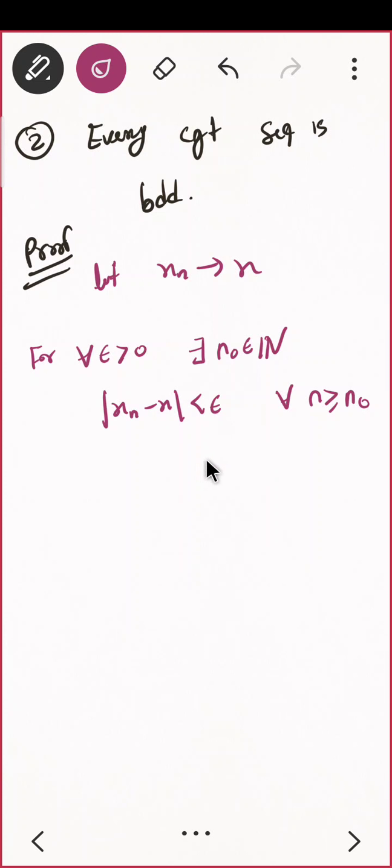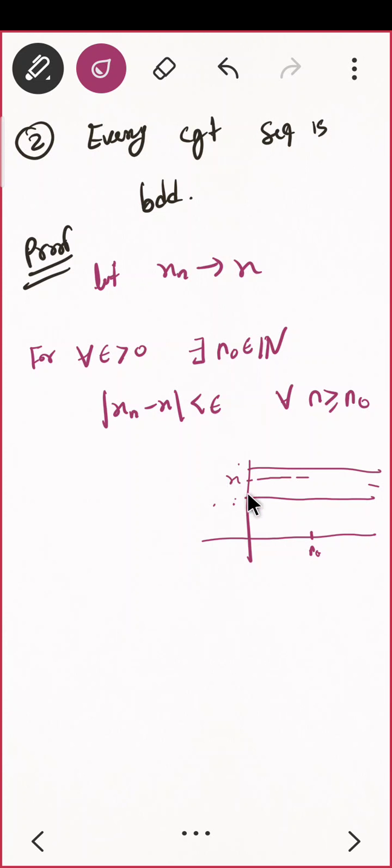This is the definition. But do you observe something? This inequality is true for all n which are greater than n naught. As per the graph we have seen, n naught will be somewhere here, and your epsilon band will be somewhere here. Here will be your x, this is x minus epsilon, and this is x plus epsilon. After n naught, everybody will be in this epsilon band. This was the definition, correct? Now what do I want to prove?